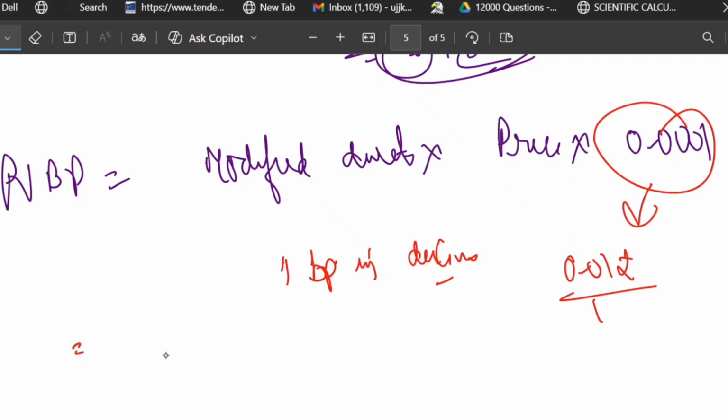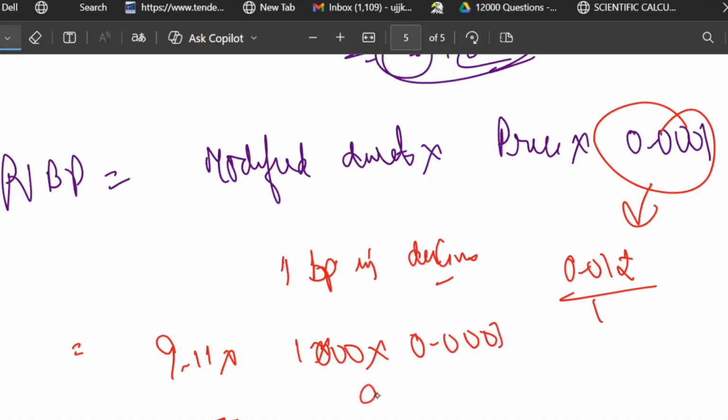Now just plug in the values. 9.11 is the modified duration, and the price we have been given is 1000, multiplied by 0.0001.